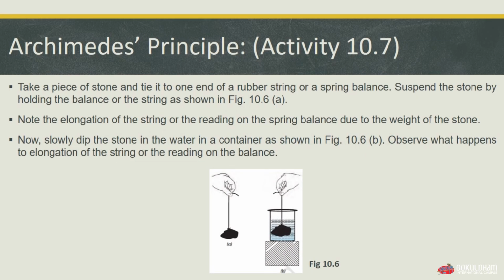In order to understand Archimedes principle, let's do an activity, activity 10.7. Take a piece of stone and tie it to one end of a rubber string or a spring balance. Then suspend the stone by holding the balance or the string as shown in figure 10.6a. Note the elongation of the string or reading on the spring balance due to the weight of that stone. Now slowly dip the stone in the water in a container as shown in figure 10.6b.